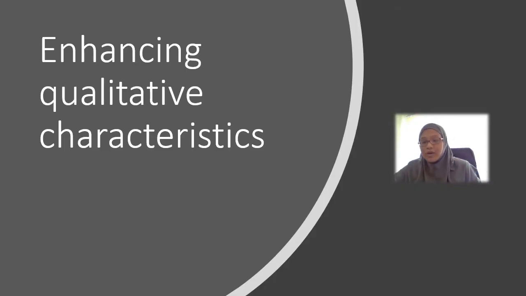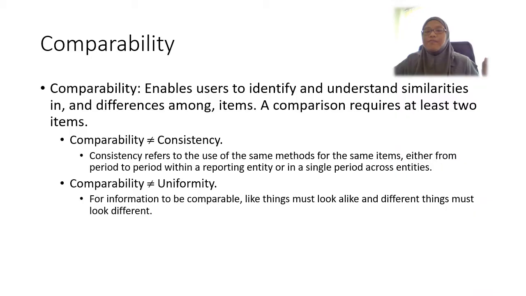Next we are going to look at the enhancing qualitative characteristics. The first one is that the information must be comparable. Comparability means that the users are able to identify and understand similarities and differences among items.